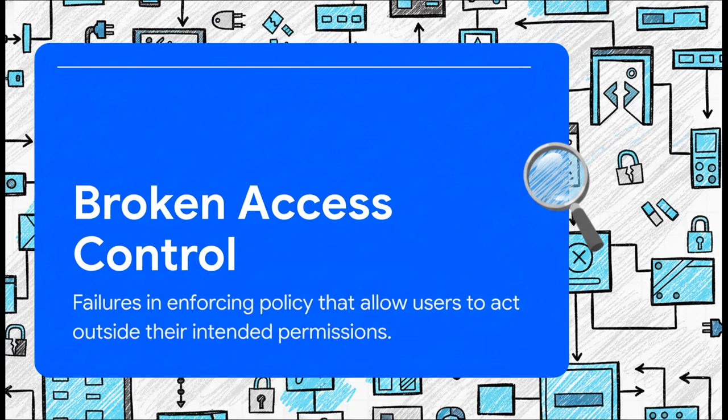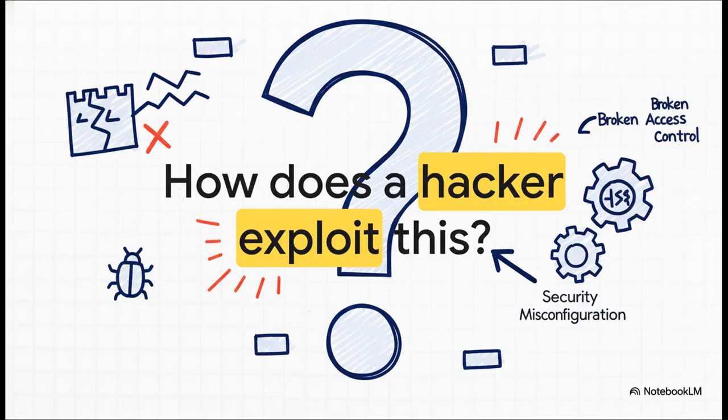Well, in the simplest terms, broken access control is when the system just fails to check who you are and what you're actually allowed to do. It's kind of like a building where the key to your one office apartment somehow opens every single door on the entire floor. I know that all sounds a bit abstract, so let's make it real. How does an attacker actually take advantage of a flaw like this? You would be absolutely shocked at how simple it can be.